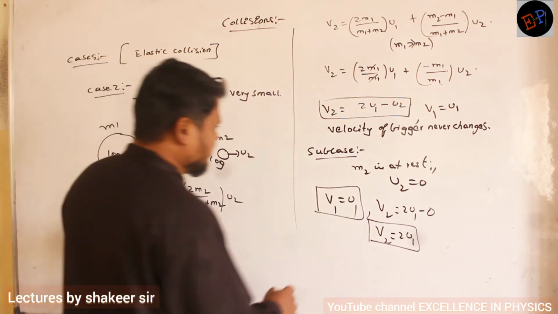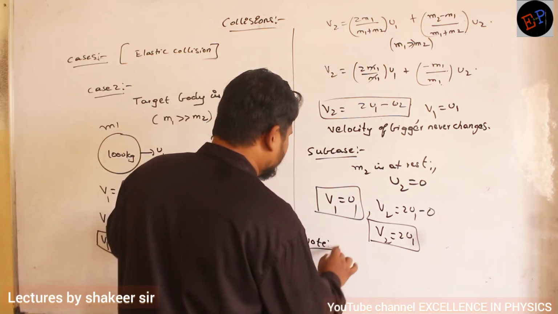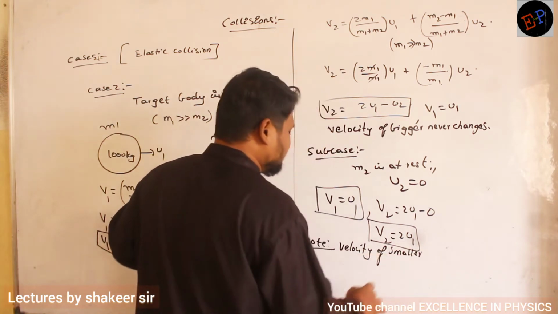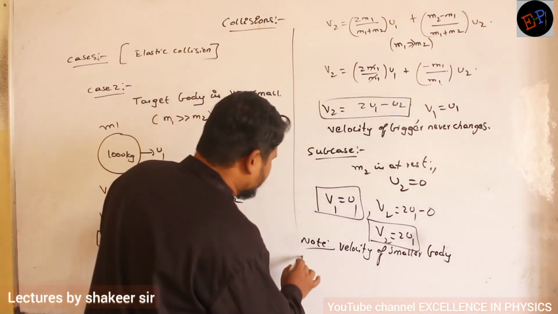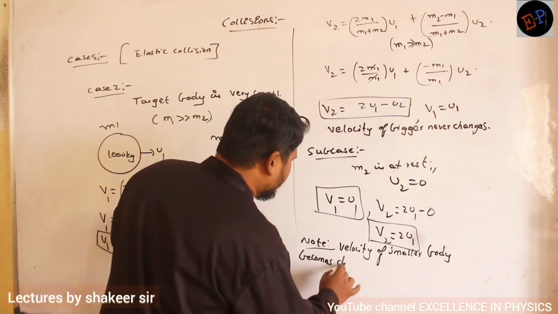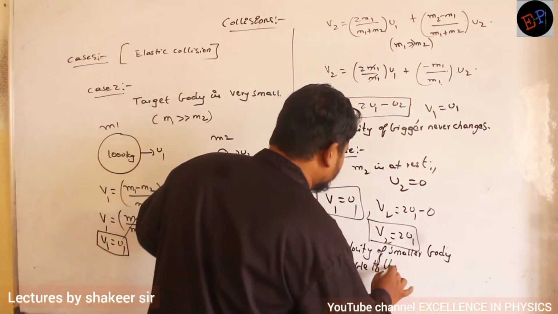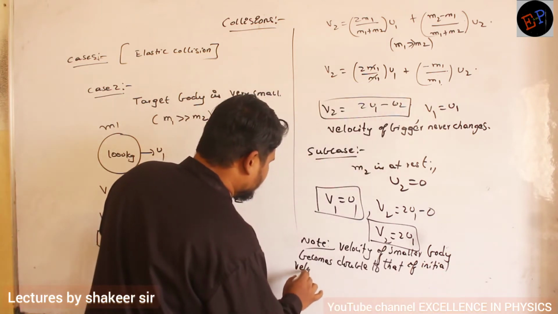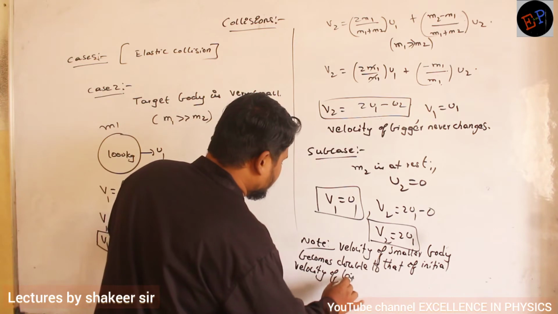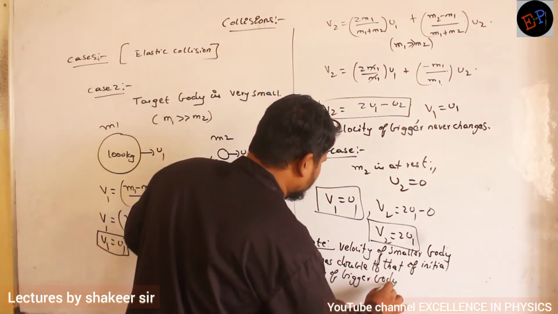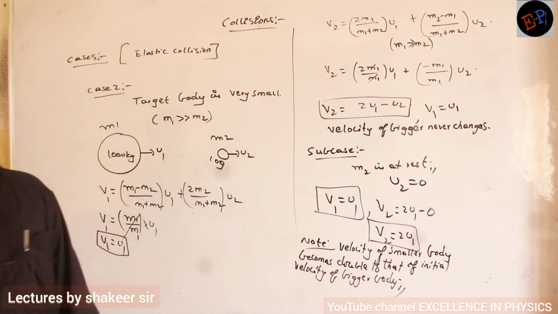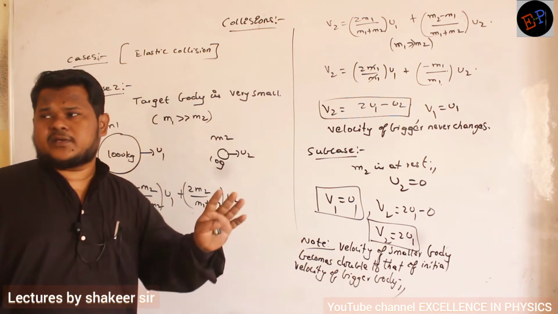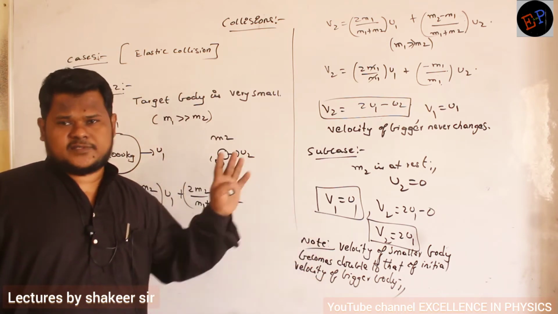Okay, so here what is the note point I can write? Note point is that velocity of smaller body becomes double to that of initial velocity of bigger body. Okay, so whatever results we are getting, all of them you should remember very, very carefully, because direct questions can be asked on the results.